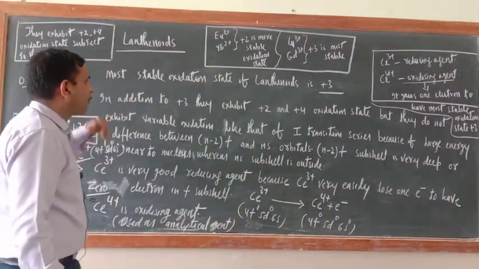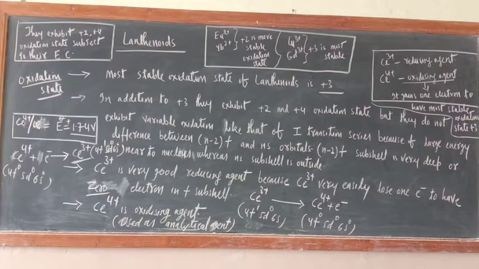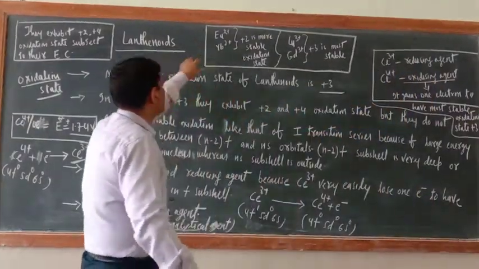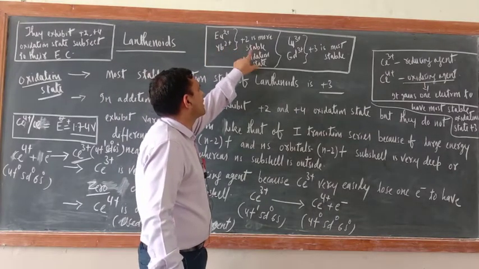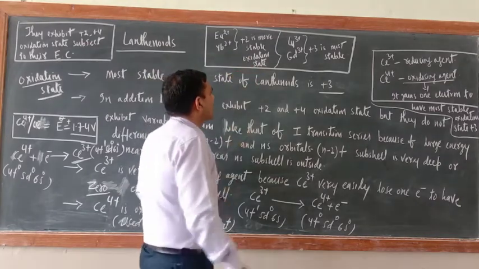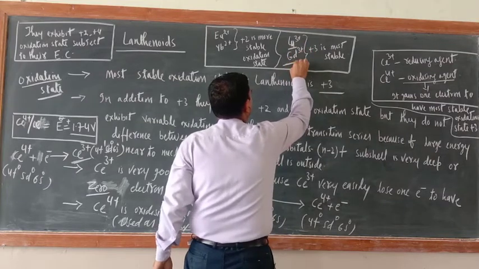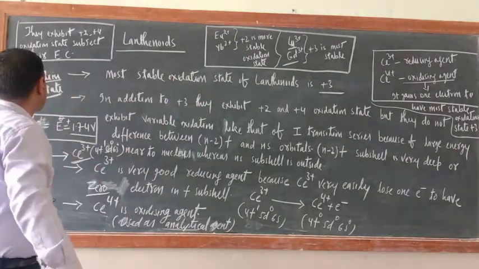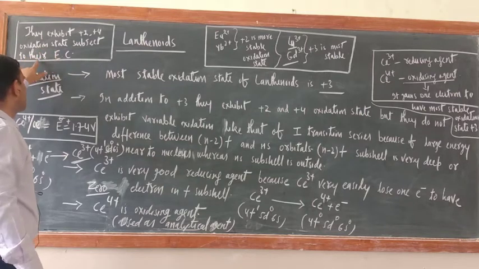Now what about the oxidation states of other elements of the lanthanides? Just see, at the top I wrote europium Eu2+ and ytterbium Yb2+. Their +2 oxidation state is more stable. Lutetium Lu3+ and gadolinium, the +3 oxidation state is most stable. They exhibit +2 and +4 oxidation states subject to their electronic configuration.